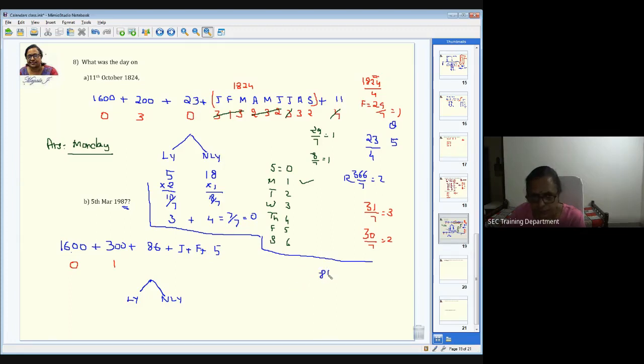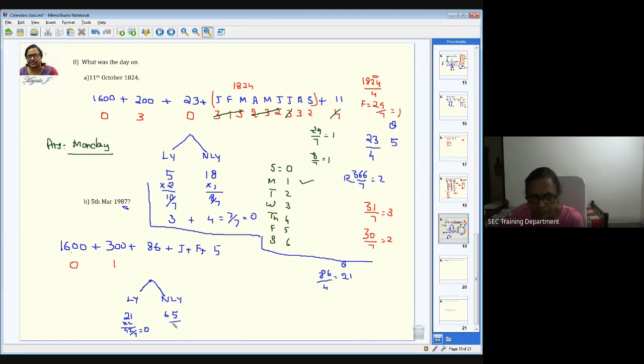86, what you're supposed to do now? Divide by 4 to find out the number of leap years. So 8 goes 2 times, 6 goes once. Therefore there are 21 leap years. And the balance, 86 minus 21: 6 minus 1 is 5, 8 minus 2 is 6. So 65 non-leap years. The 21 itself is a multiple of 7. As you get multiples of 7, directly you can say it's 0 odd days.